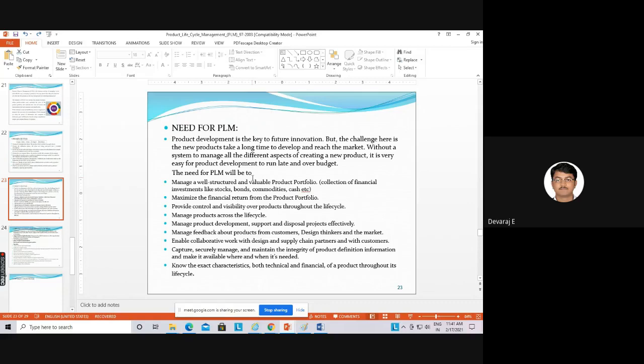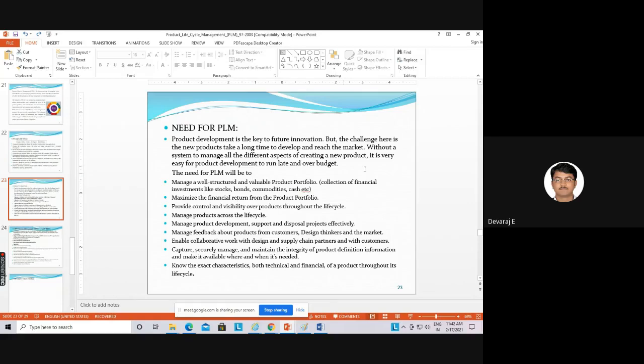They're only trying to update the technologies, from 160 cc to 220 cc, 150 cc to 200 cc. Only the engine size is changing, as well as a little bit of design, the tank design. And they are giving it to society. They're not giving any new development products, only adding technologies. Take any one company, all the students, and analyze it; you will get a lot of information about PLM, how much time it requires to develop a new product, in what way, everything you can get to know.